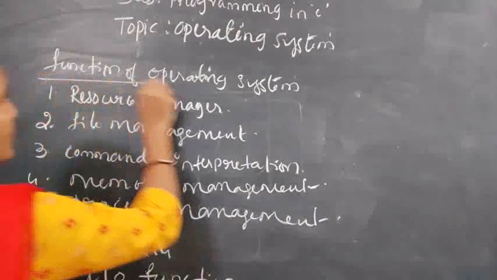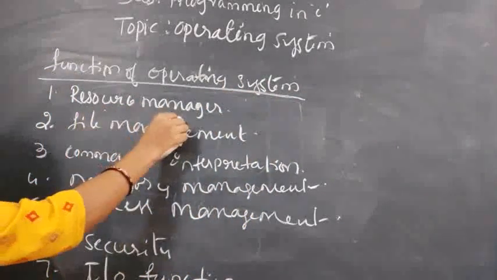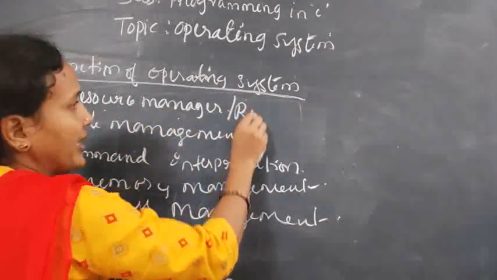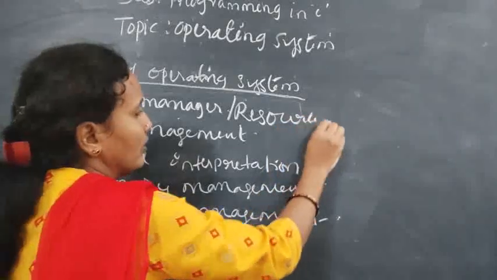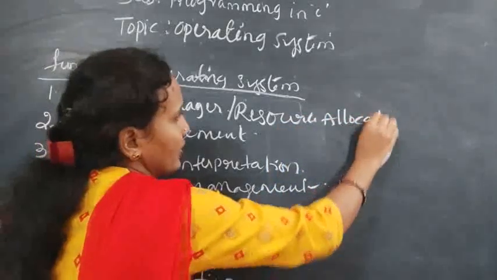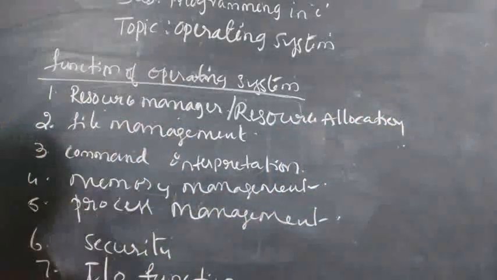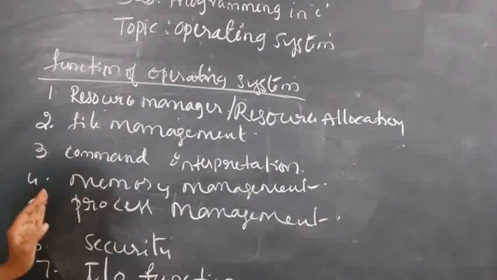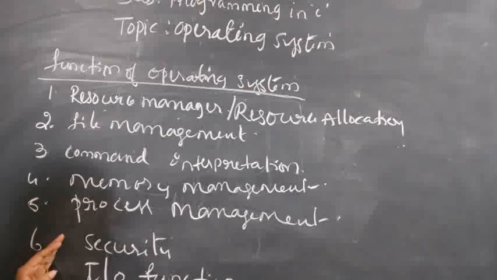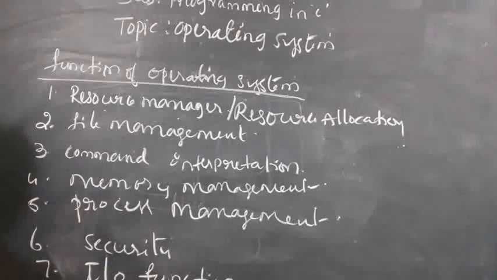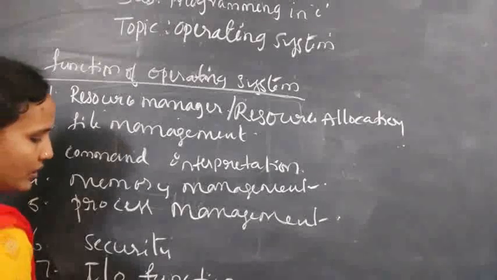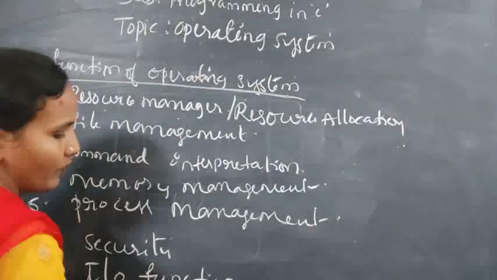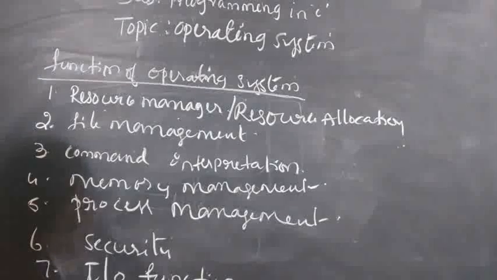Functions of operating system. Resource manager. It is also called resource allocation. Next, file management, command interpretation, memory management, process management, security, and input and output functions. You can add networking also. The last one you can write as networking.